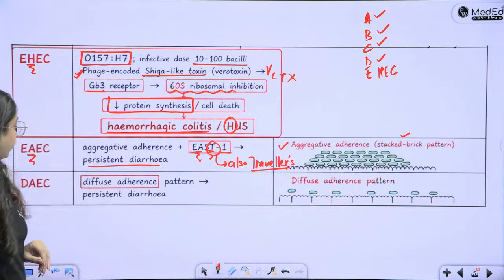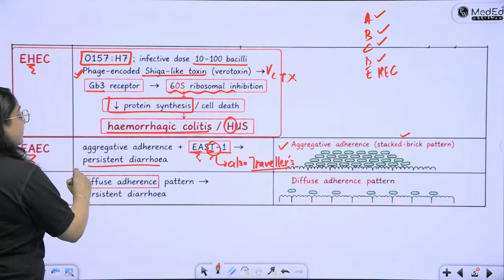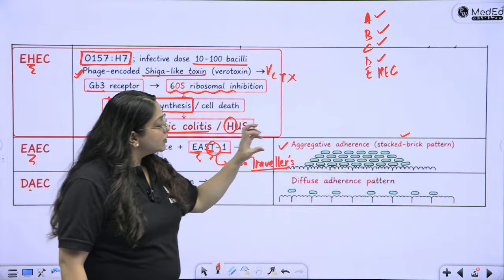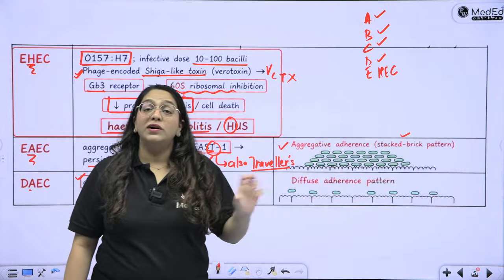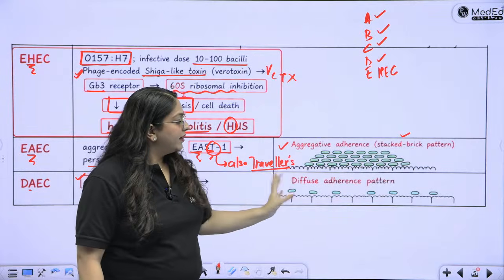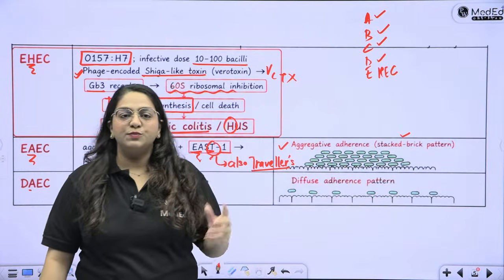Right? Then diffusely adherent causes diffuse adherence pattern. Here also there is persistent diarrhea. Here also it is adhering. Here also it is adhering. What is the difference? Over here it's adhering like a stack of bricks and over here it is diffusely adhering to the brush border epithelium.